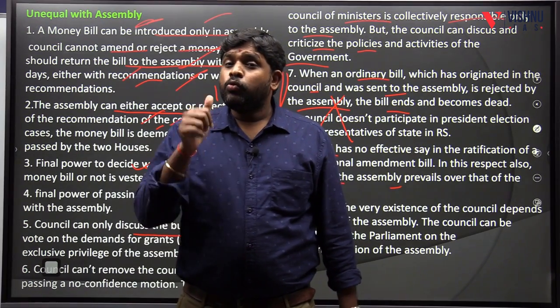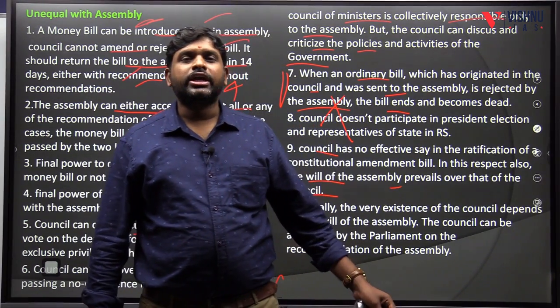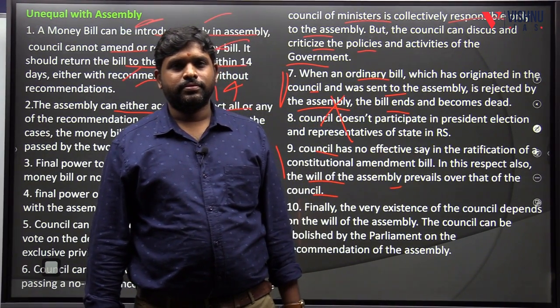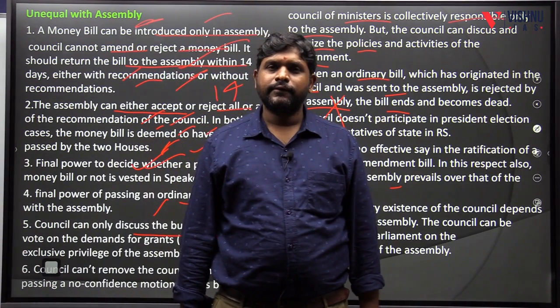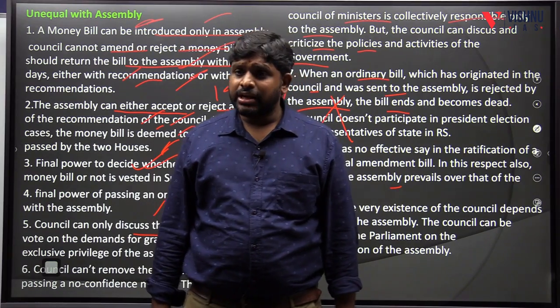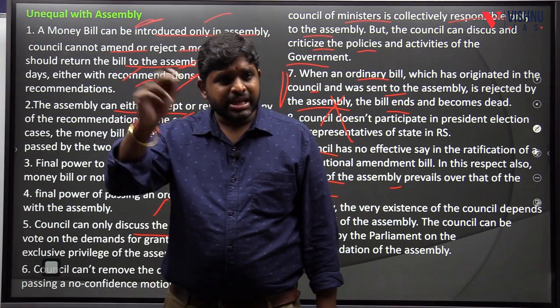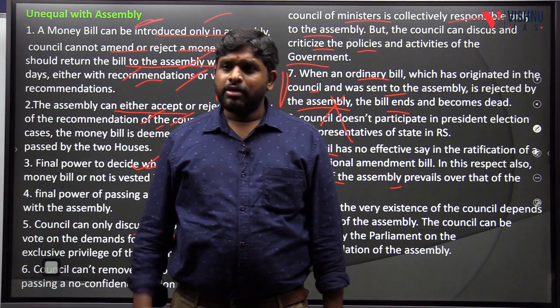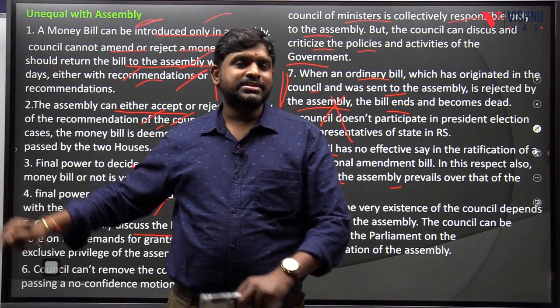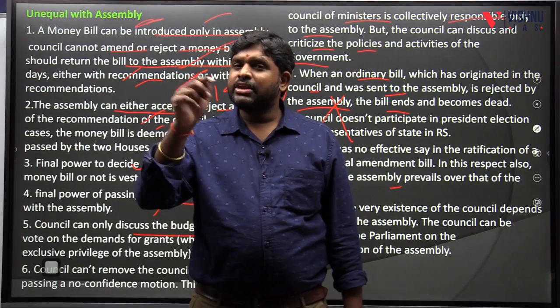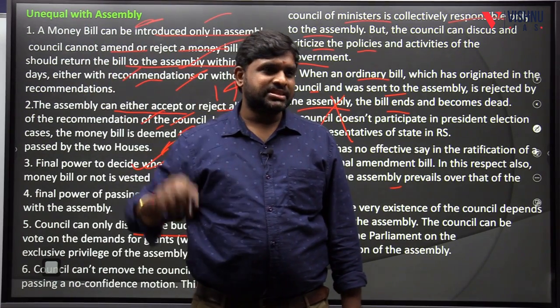So, in state, which state assembly should give? State assembly should give. GST, 50% of the state governments gave, state assemblies gave approval. Why? Because the SGST is there, state GST is there. 50% for SGST, 50% for CGST.